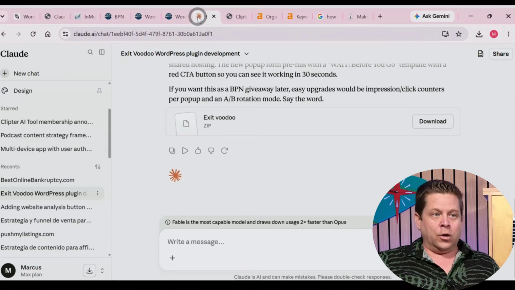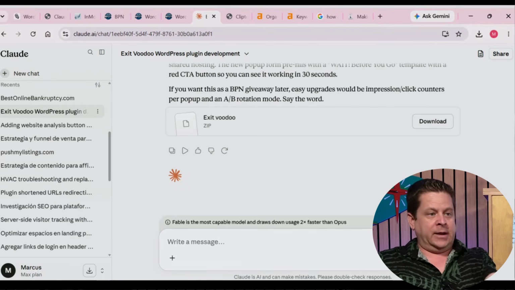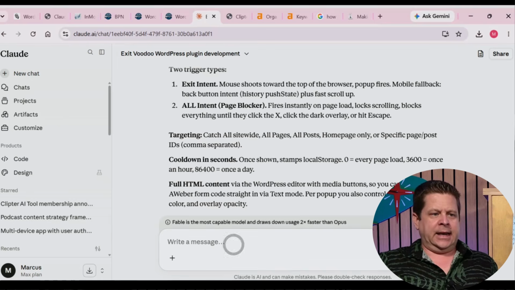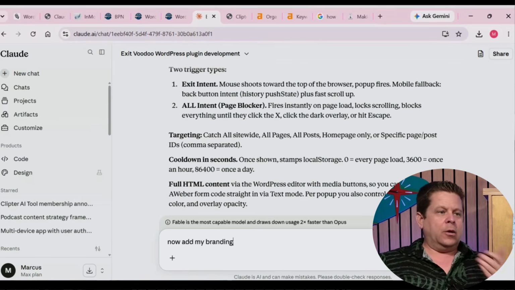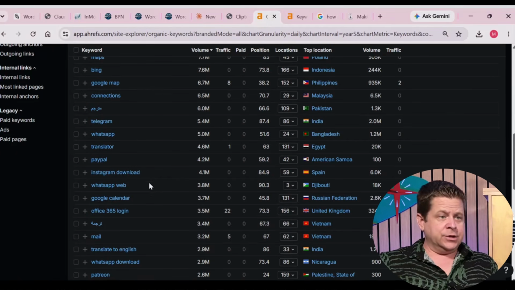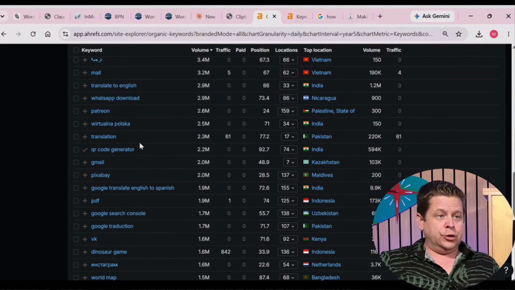And when you start to work with Claude Fable 5, you're going to see this is actually amazing. And we can actually go through and say, now add my branding, and you just give it your logo and add your branding. Or we can go through and do a new one. And what we could do is look at, like, maybe we'll want something for a Zoom or a QR code generator or something like that, right?